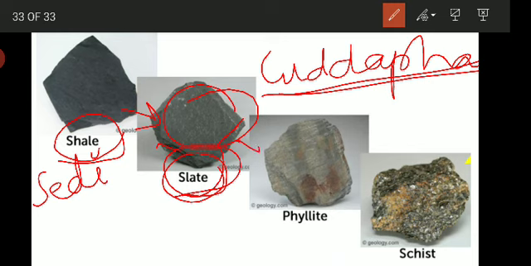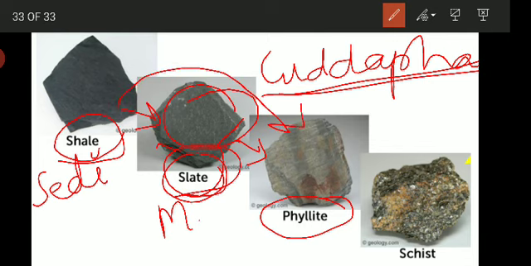Then this slate, a metamorphic rock, further undergoes metamorphism to form a new rock called phyllite. So shale converts to slate and then to phyllite, or shale can directly convert to phyllite. This depends upon the agents of metamorphism, that is temperature, pressure and chemically active fluids.